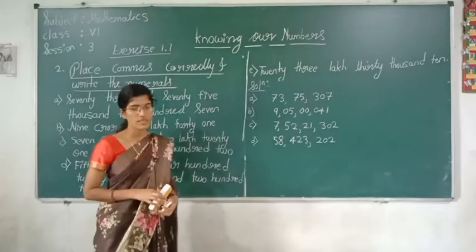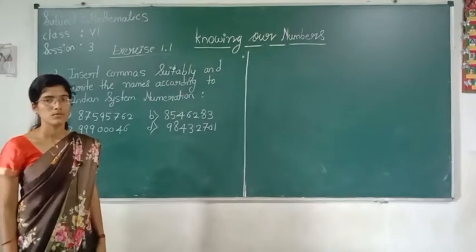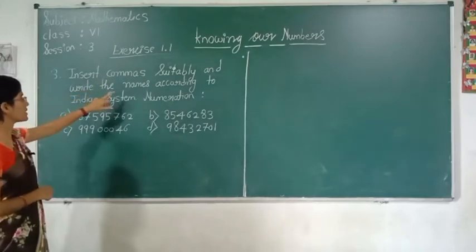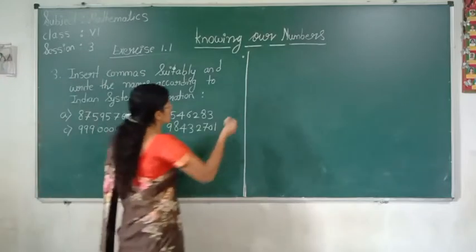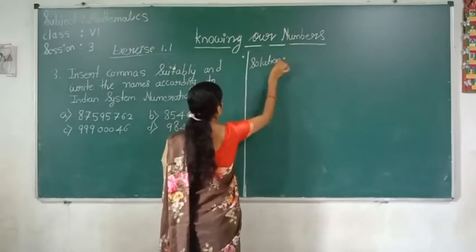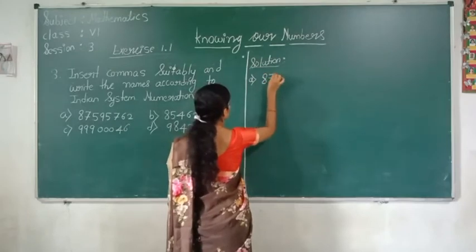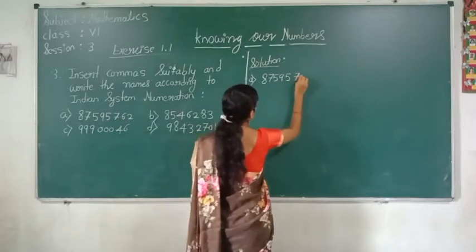Okay, now we will see the third main of this. Here the third main says: insert commas suitably and write the names according to the Indian system of numeration. We have to write this in the Indian system of numeration. First we have to give commas. A is 87595762.